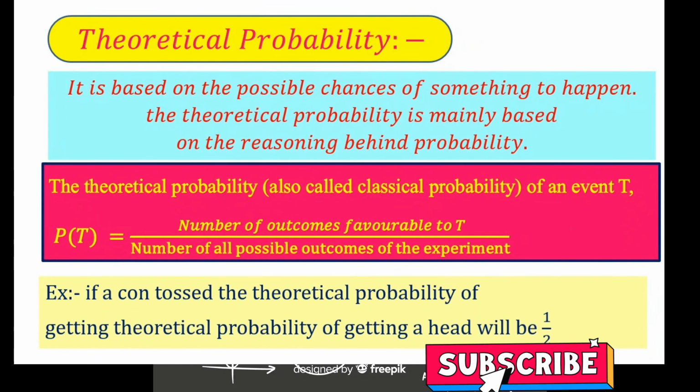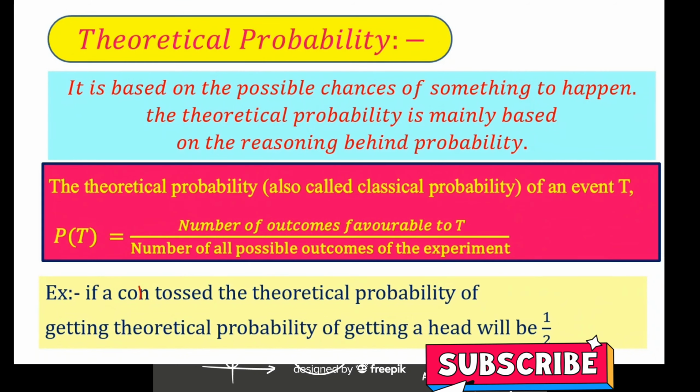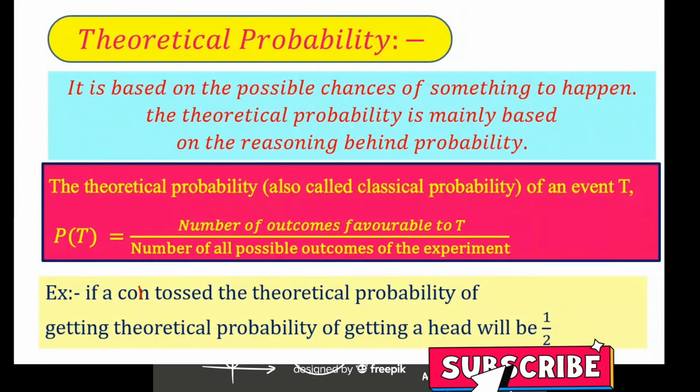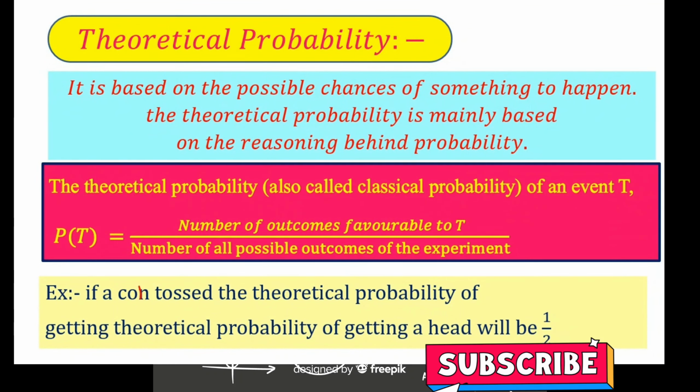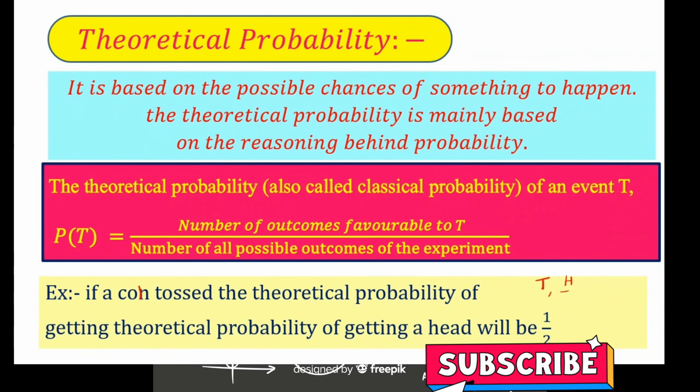For example, if a coin is tossed, the theoretical probability of getting a head will be 1 by 2. The total outcomes are 2, one is the tail and one is the head. Head occurs only one time, so the probability of getting a head is equal to 1 by 2.